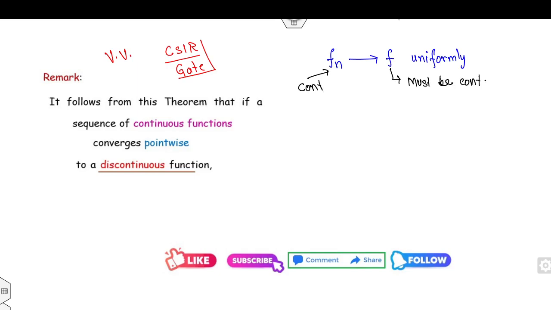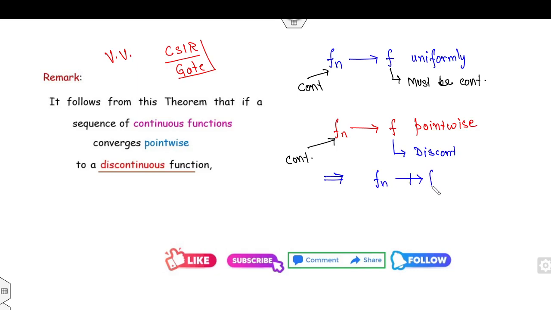On the other hand, if fn converges to f pointwise, and fn is continuous, and you prove that f is discontinuous, then this implies fn is not convergent to f uniformly. And that f is nothing but the limit of the pointwise convergence.